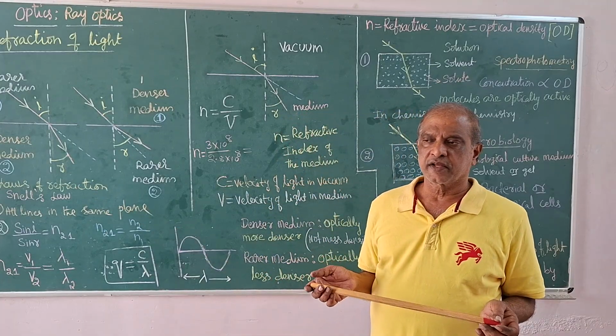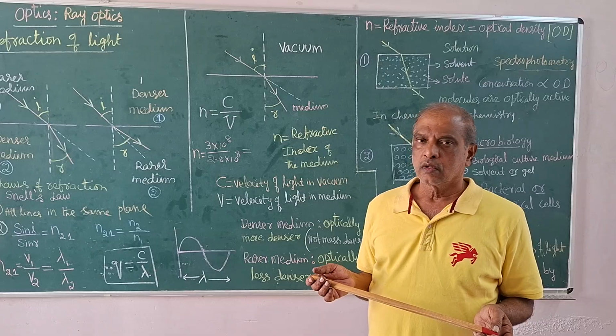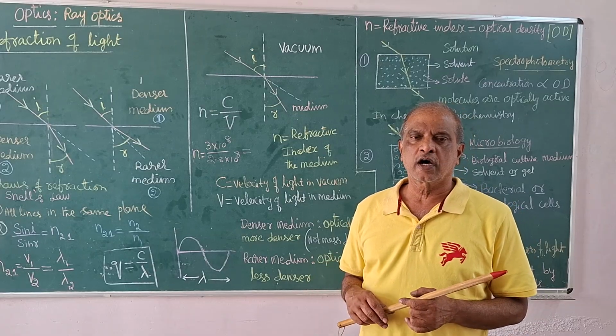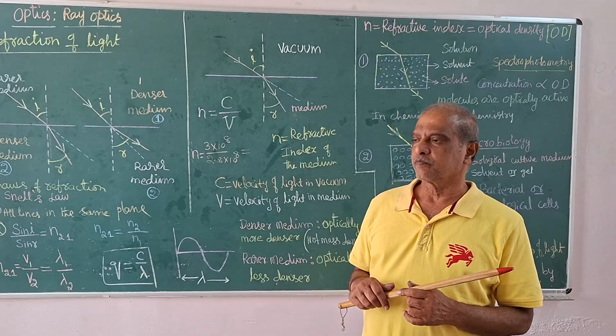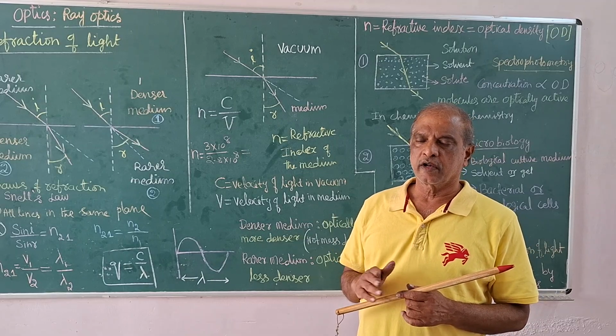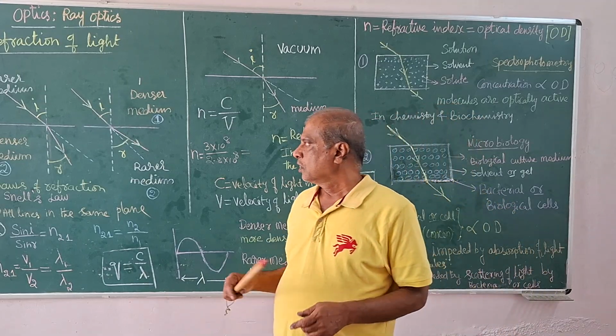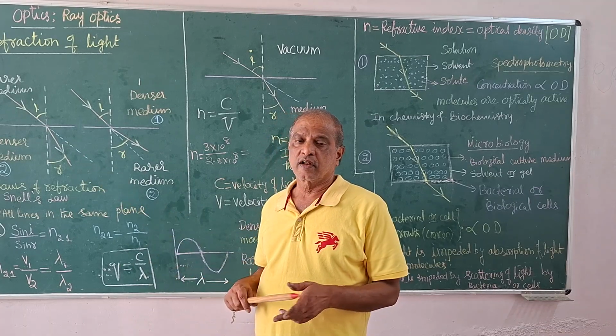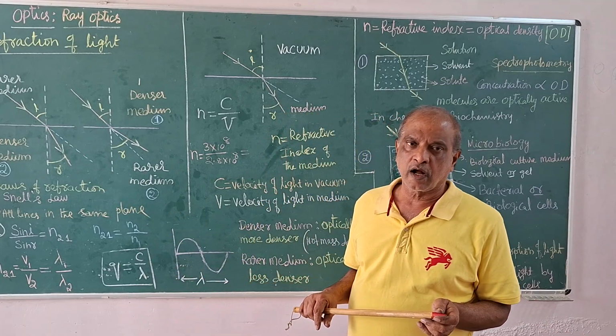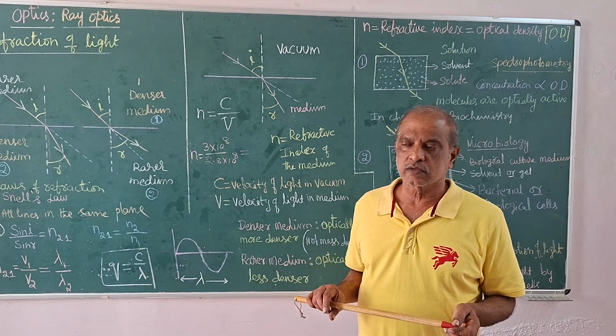Due to this interaction, the molecules absorb light radiations and re-emit them. Absorption of light radiation and re-emission of light radiation is known as optical activity of the molecules.